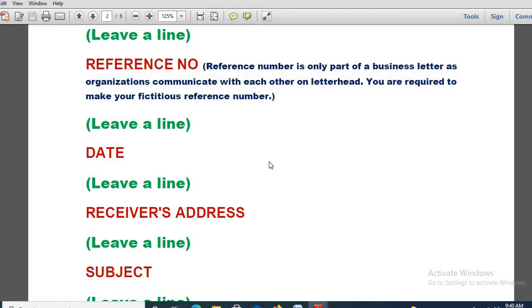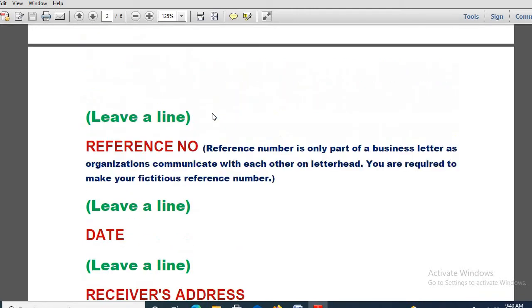Yes, so as I was saying, the reference number may not be given in the question. Sometimes it is given, on rare occasions. If it is not given, you have to create your fictitious reference number, because I will be showing you some examples that will make it very clear to you all. Remember, the reference number is very important, it is a must. So that is the second one.